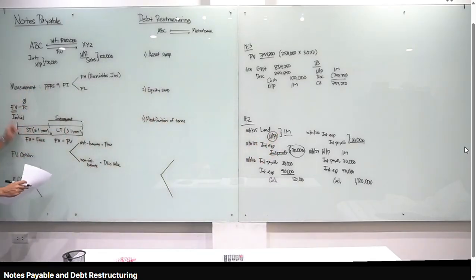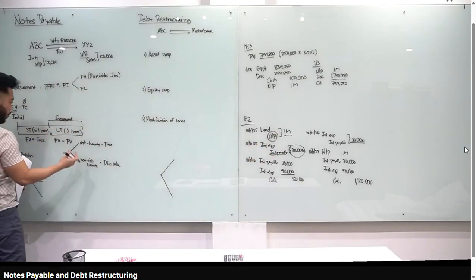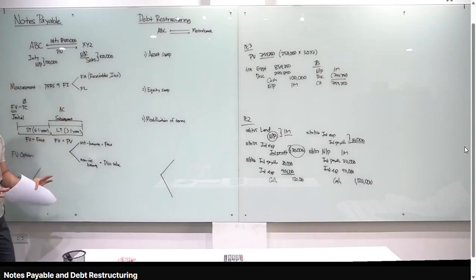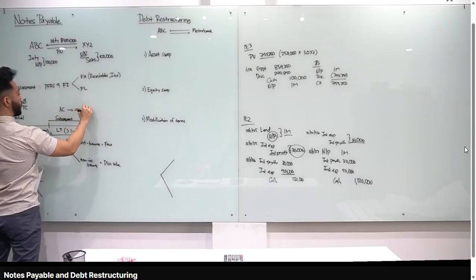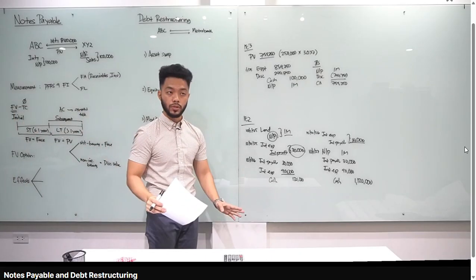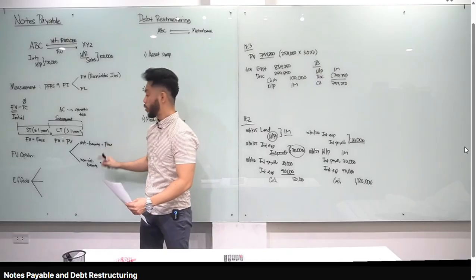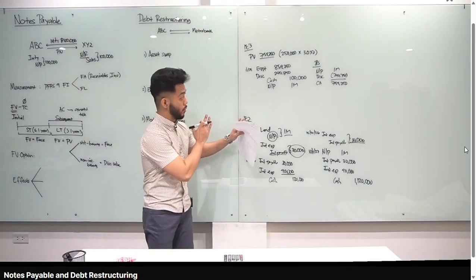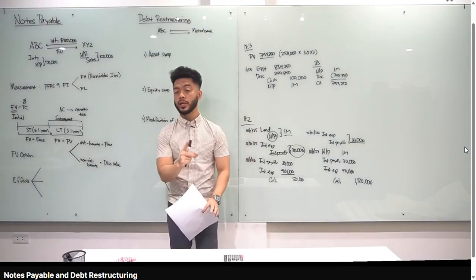Subsequently, alam natin initial measurement is fair value for notes payable. Subsequently, notes payable is measured at amortized cost. Alam natin class, pag sinabi mong amortized cost, kailangan natin gumamit ng amortization table. So every year, kailangan mag-amortization table tayo. Sir, bakit dun sa first 2 illustrative examples, hindi tayo nag-amortization table? Because the fair value is equal to the face value. Wala tayong kailangan i-amortize. Kapag discounted value, non-interest bearing, kailangan mag-amortization table tayo.